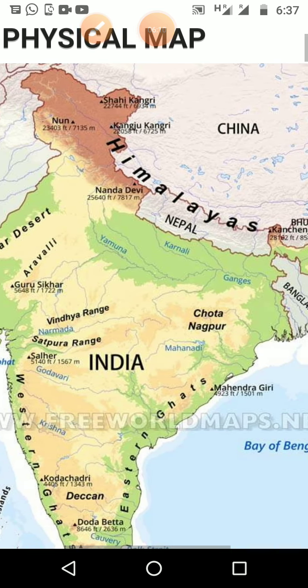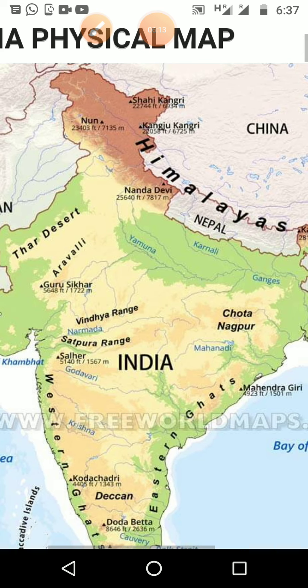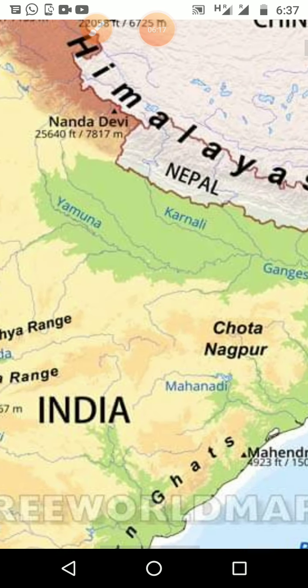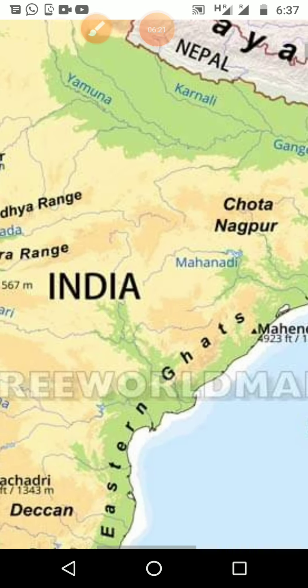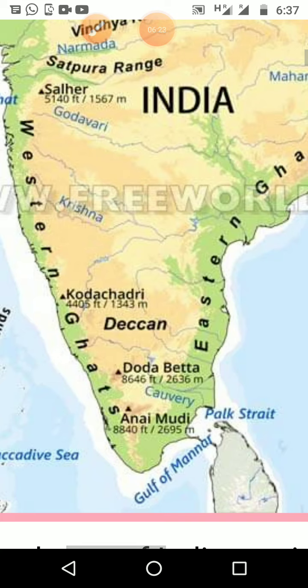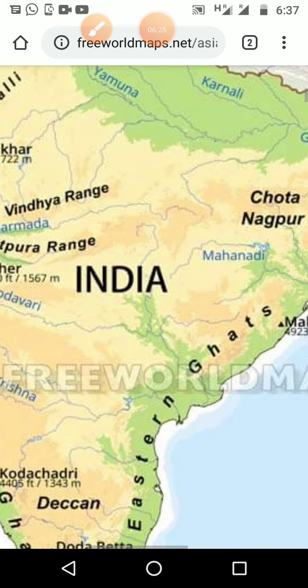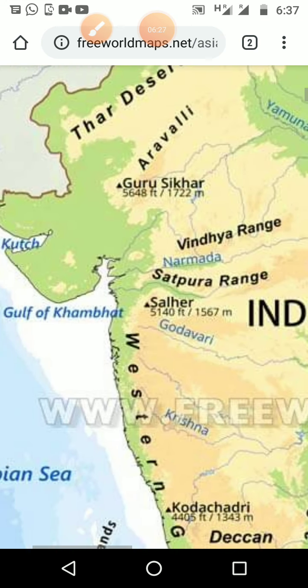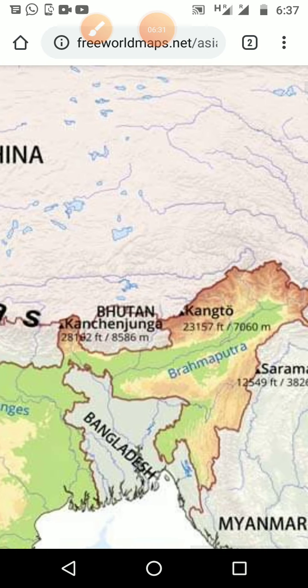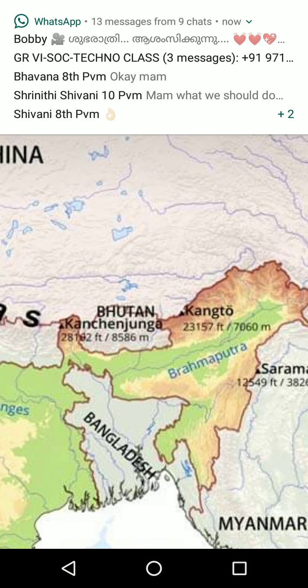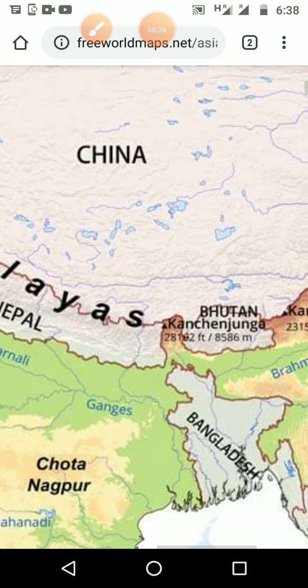So it shows the physical map of India, and in that we can see the rivers also: Yamuna, Ganga, Karnali, then Mahanadi, Kaveri, Krishna, Godavari, then Narmada, Tapi, and Indus, then Brahmaputra. All the rivers we can see here. And this is the physical map of India.